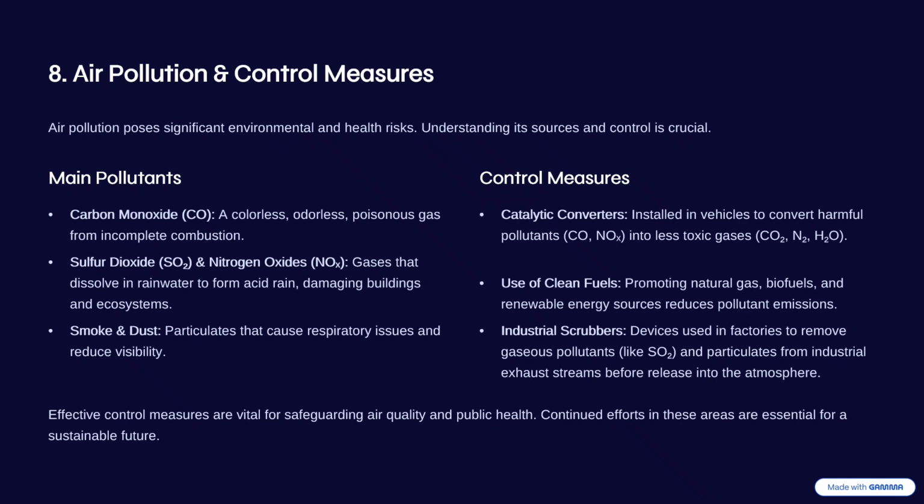The control measures usually include catalytic converters, where we convert harmful pollutants like carbon monoxide into less toxic gases like carbon dioxide, nitrogen, or water. We also use clean fuels, for example biofuels and natural gas. Those are renewable energy sources, which reduce pollutant emissions. We have industrial scrubbers, which are devices used in factories to remove pollutants like sulfur oxides and particulates from industrial exhaust streams before release into the atmosphere.